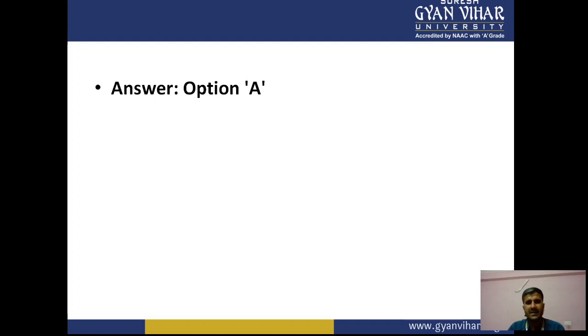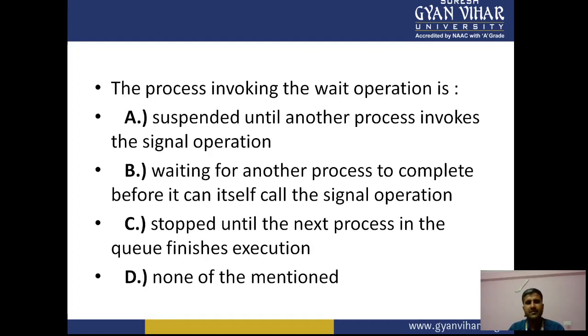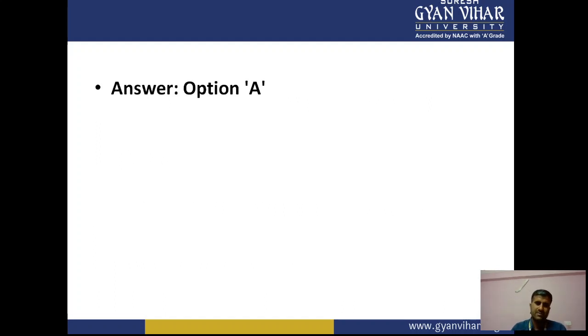So here the right answer is A. The process invoking the wait operation is suspended until another process invokes the signal operation, right?